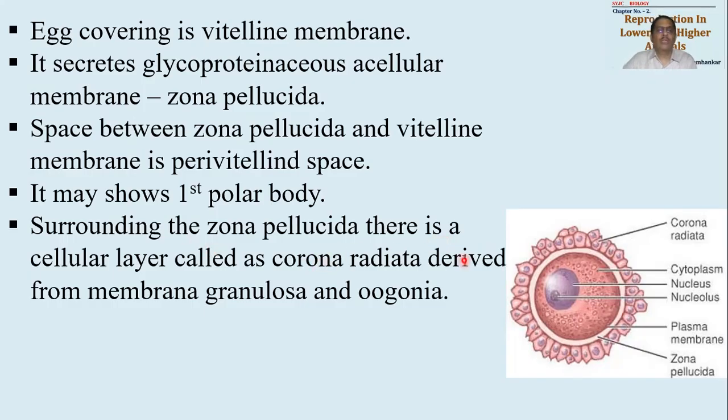Surrounding the zona pellucida, there will be another covering of cells. This covering of cells will be called as corona radiata. These corona radiata are diploid oogonial cells. Okay, or sometimes they may be having a contribution of membrana granulosa cells. So membrana granulosa cells and oogonial cells.